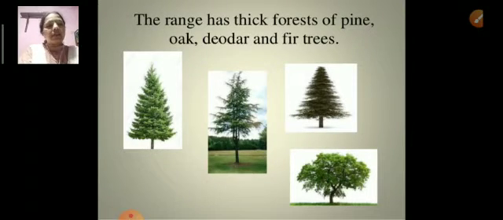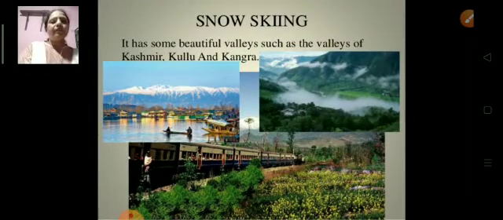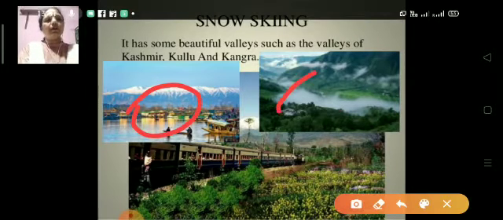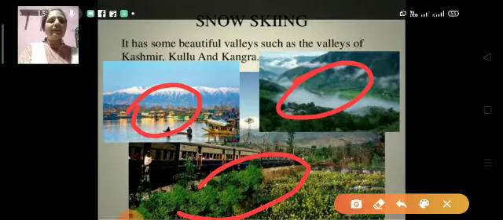So on that side you will find this type of trees like the pine, oak, deodar and fir trees. It has some beautiful valleys such as the valleys of Kashmir, Kullu and Kangra. So this is the picture of Kullu, Kangra and Kashmir. This is a beautiful place for visiting.